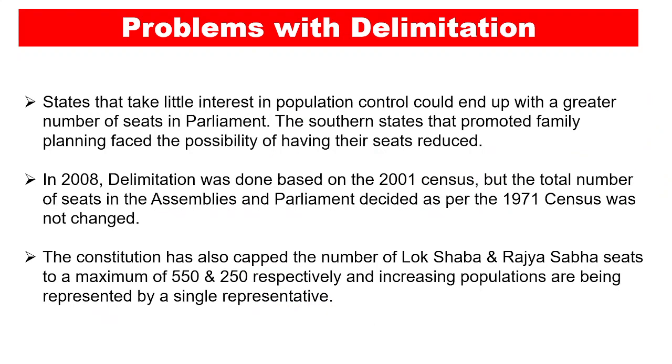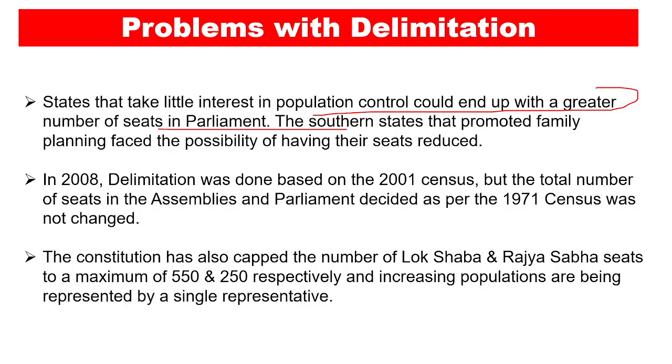Now let's talk about the problems with delimitation, because delimitation no doubt solves problems. It adjusts the boundaries of the territory of the constituencies, but it comes with various problems. So the first problem is that the states that take little interest in population control could end up with a greater number of seats in the parliament, because delimitation is carried out according to the population.